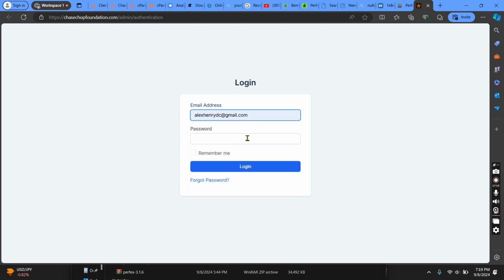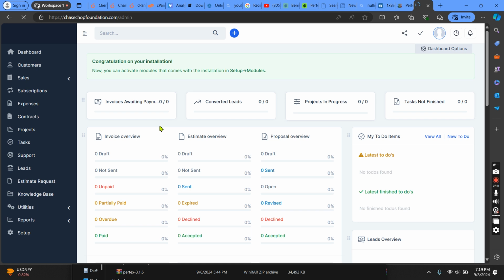Let me put in my email and my password, then click on login. Alright, as you can see, this script has been successfully installed. This is the admin dashboard, and here is my profile.